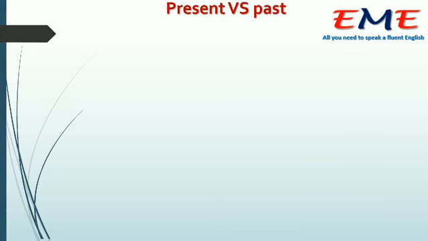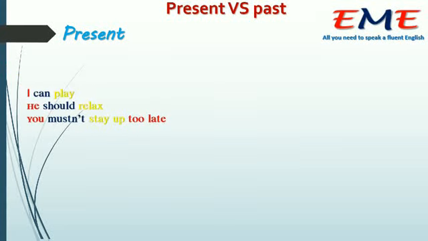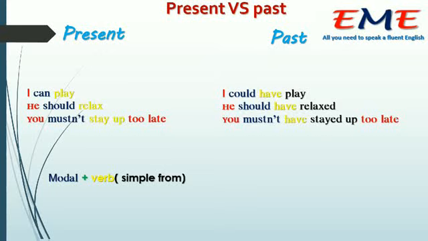Present or past. A lot of people get distracted about when and how. For the present: I can play, he should relax, you mustn't stay up. So modal plus a verb, the simple form. For verb to be, we use be. For the past: I could have played, he should have relaxed, you mustn't have stayed. So, the modal plus verb to have plus the past participle of the verb.